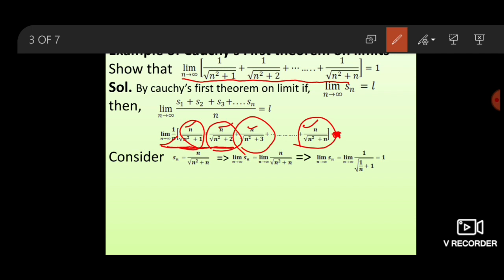This equation we compare with the limit as n goes to infinity of (S1 plus S2 plus so on plus Sn) upon n equals L.